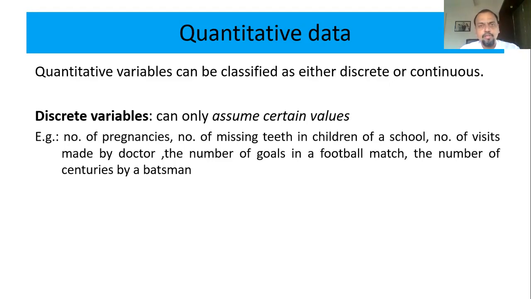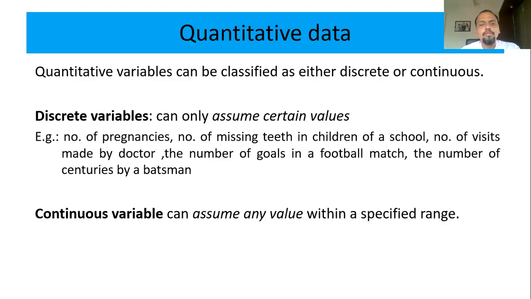In other words, when the range of the data is small and there is much repetition in the data, this will help you differentiate. When the range is small and there is much repetition in your data, then it is a discrete variable.